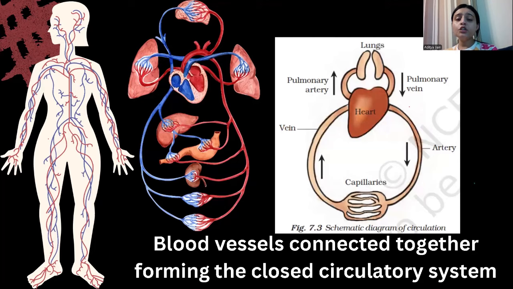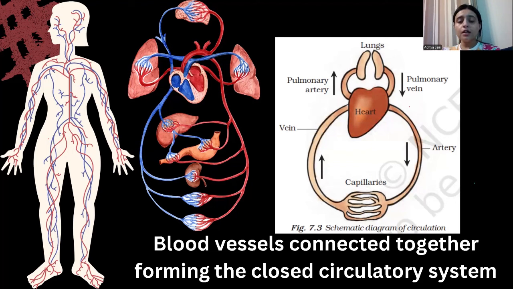All right. So I've told you, when we talked about the blood, the heart, and the blood vessels, all of it we are learning under the subdivision of science called transportation. One of the major and vital transportation systems of our body is the circulation system. There is a concept in your NCERT known as the open circulation system and the closed circulation system. I am just going to define the closed circulation system now, and later on I will tell you about the open circulation system.